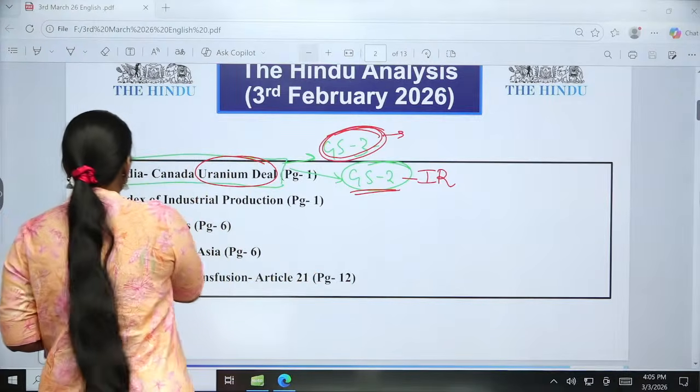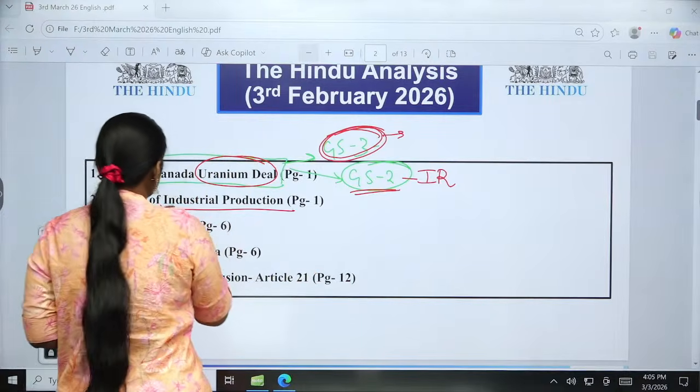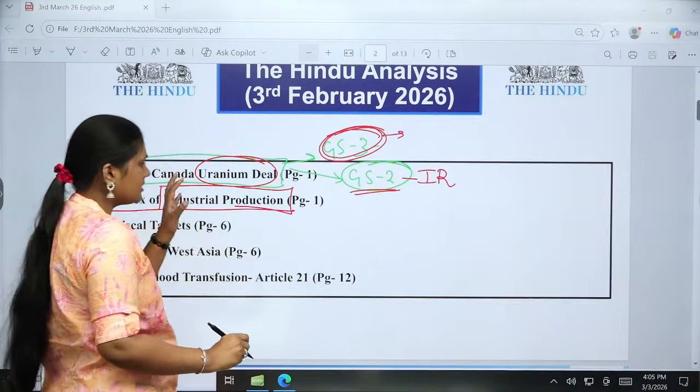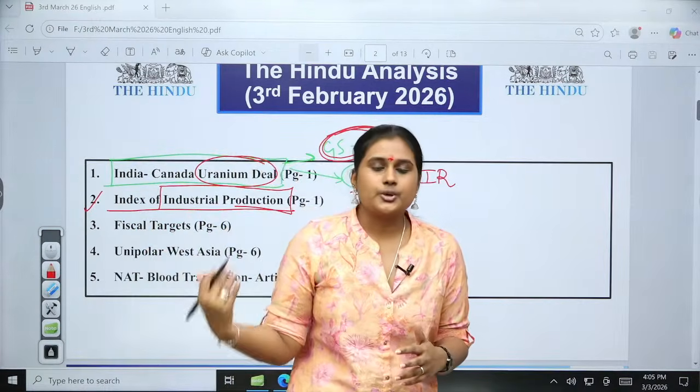Then the second one is about India's index of industrial production. So we have got a data. It is showing that there is a slowdown.